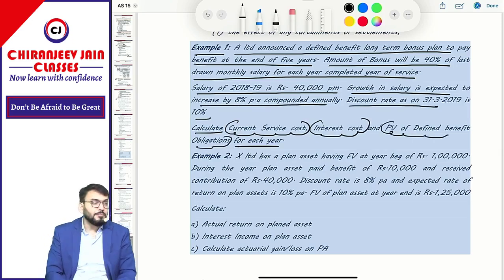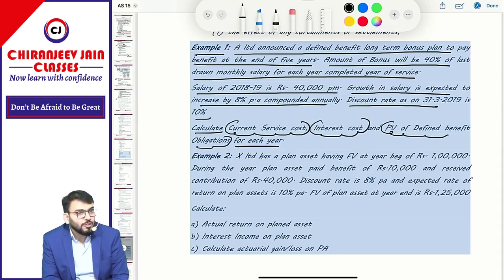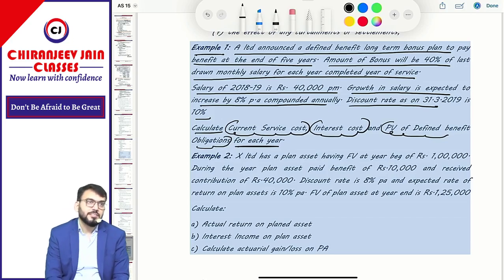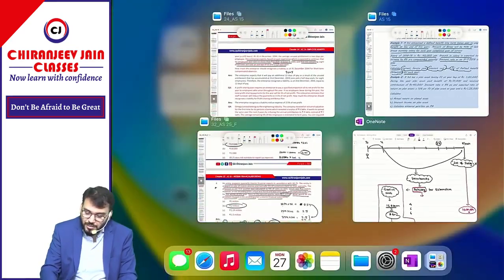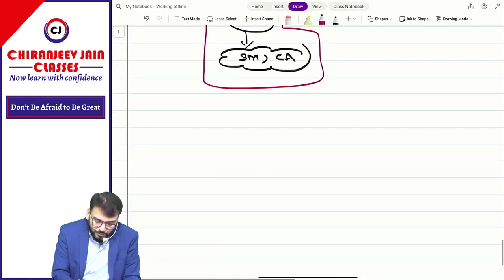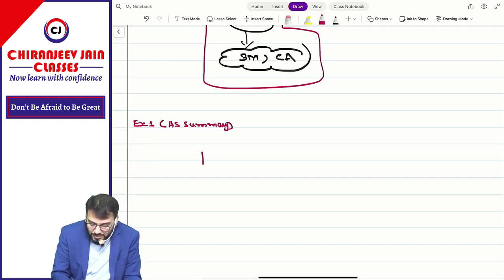Means with this question I am here to explain what is the meaning of current service cost, interest cost, and present value of defined benefit obligation. I hope you have understood the question. So let us start. We are doing example number 1. This example I have taken from the AS summary book. So what have they given, how many years are there? 5 years.